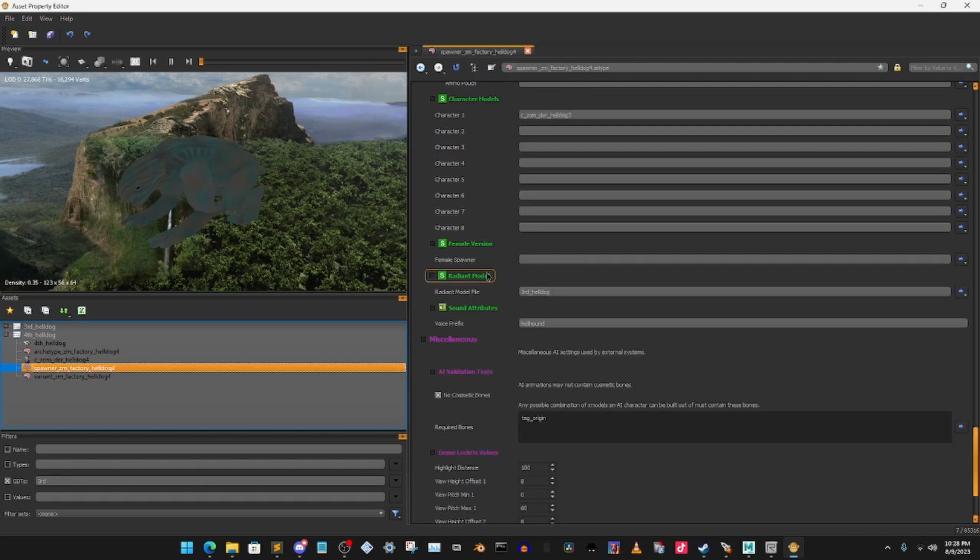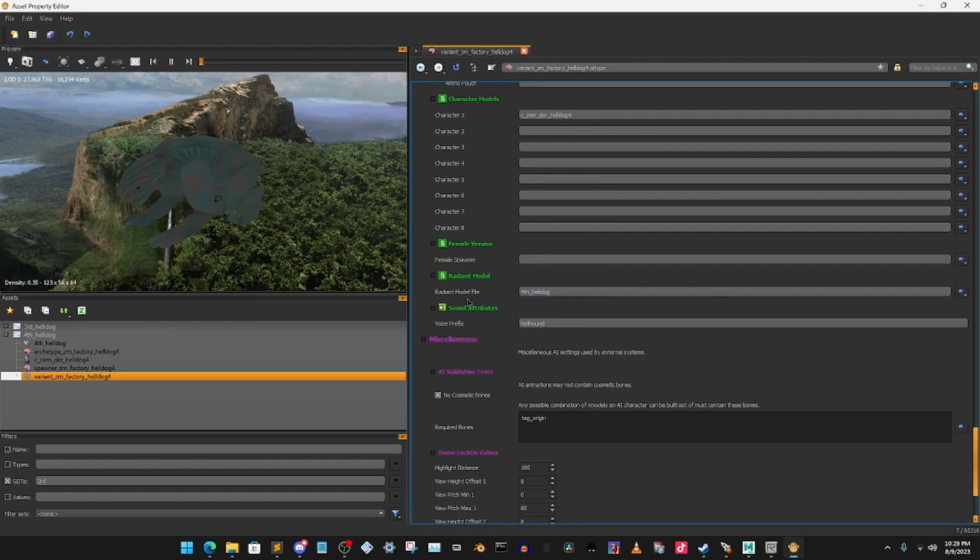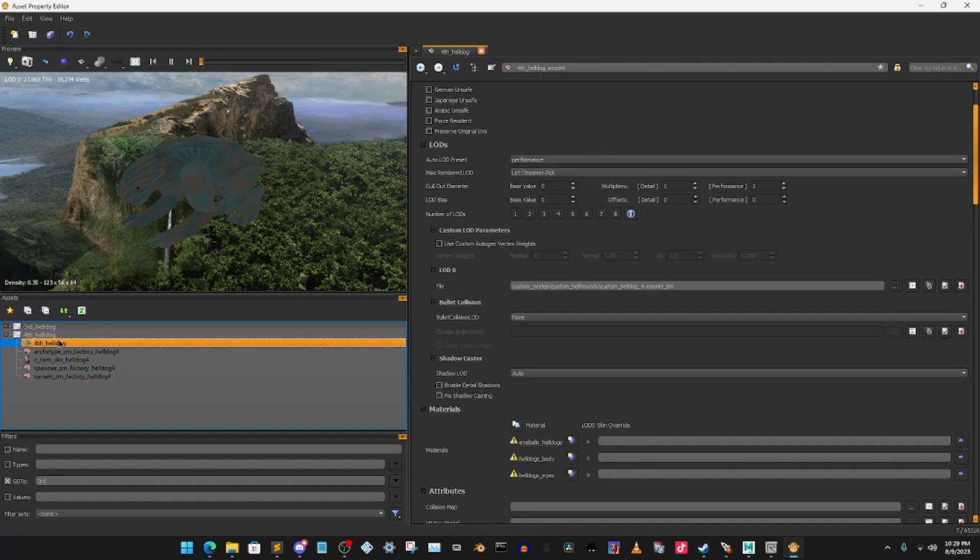Now this is the same thing as we did as the archetype. Change this to your character. My character is the helldog 4, as you can see up here. Change this to, which is radiant model, so you change this to your model up here. Control S, save. Go to variant and do exactly the same thing again. Just keep doing it. Alright, just go ahead and delete that. Get the 4th one, Control S and save. Done. Go back to your model, and then we're going to put in textures.